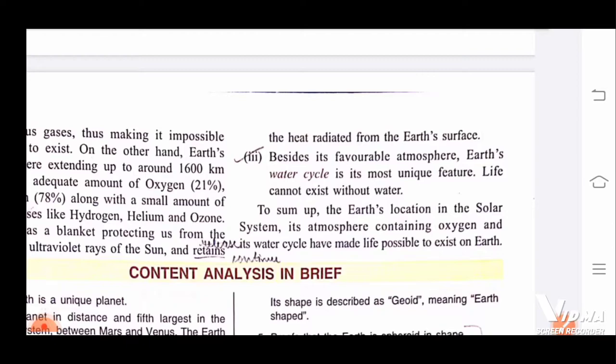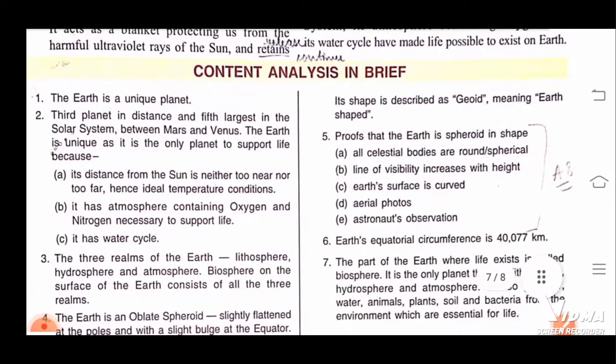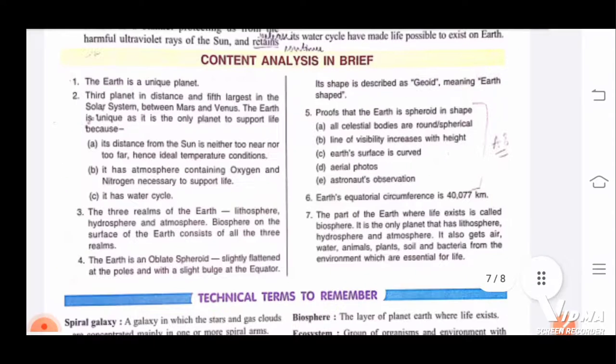So first, its location or position in the solar system; second, its atmosphere containing oxygen; and the water cycle, in the perfect amount, have made life possible on the Earth.